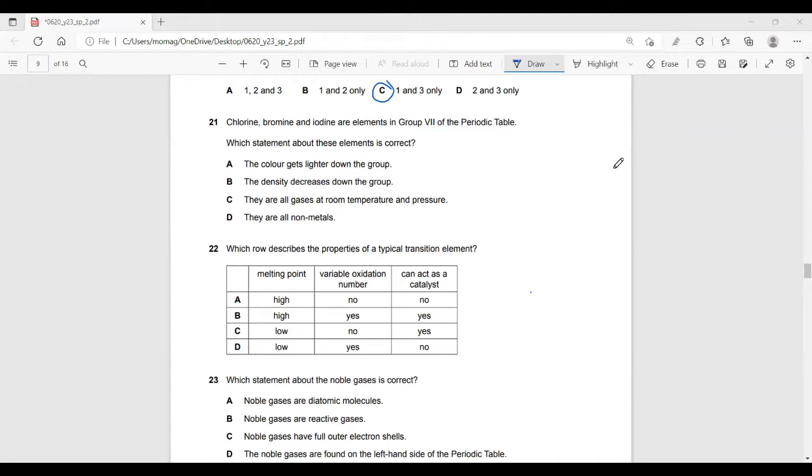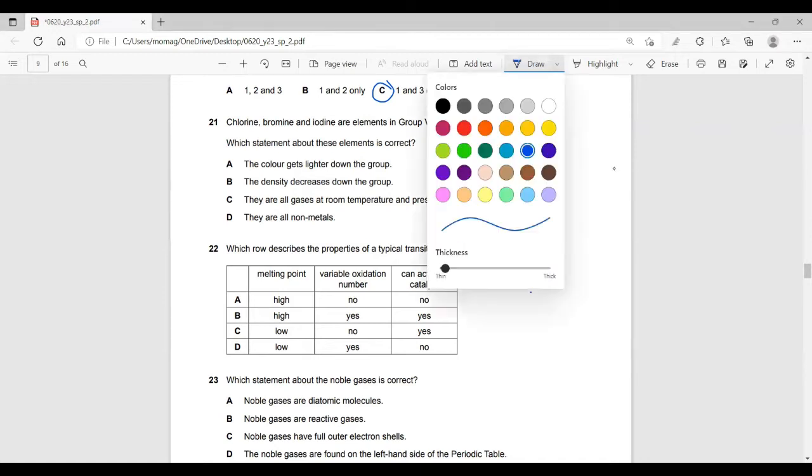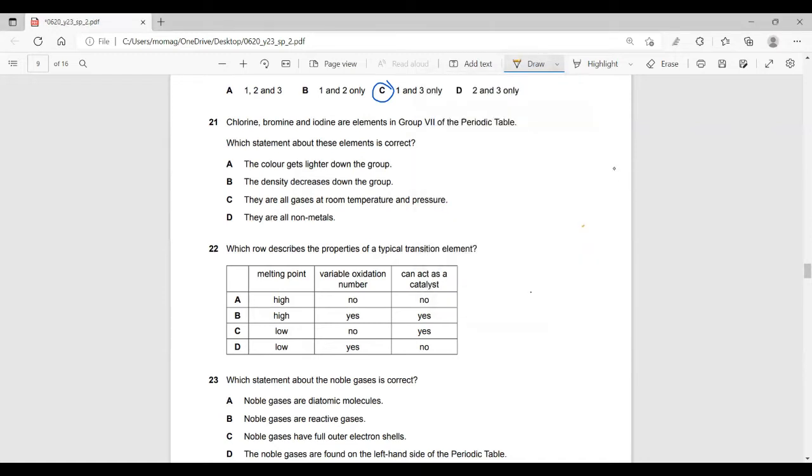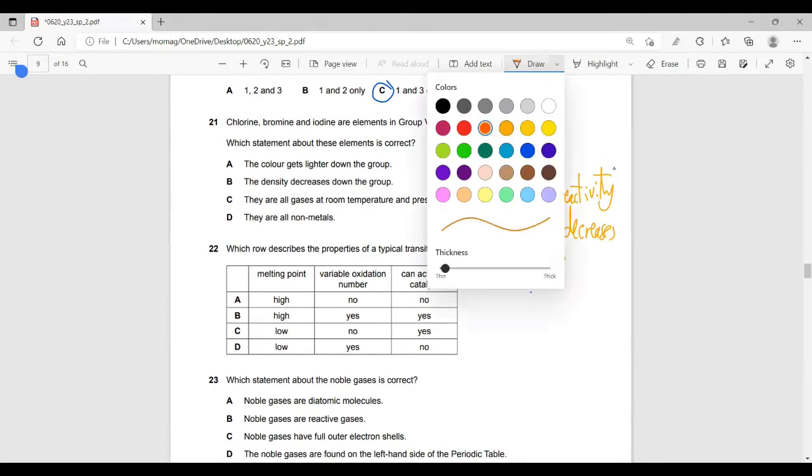Similar to group 1, which we have just briefly described, group 7 have their own properties. But here we have low reactivity down the group. So if you go down, reactivity decreases. On the other hand, for group 1 or group 2, if you go down, reactivity increases, as we said in question 20. So question here.